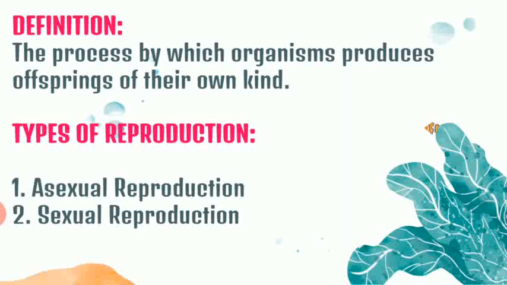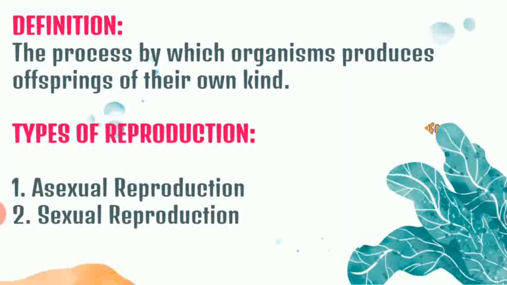So reproduction is the process by which organisms produce offspring of their own kind. What does that mean? That means when a human being reproduces, it forms a human being. When a tiger reproduces, it forms a tiger. When a bacteria reproduces, it forms a bacteria. So you see, different living forms are required to produce their young ones of their own kind. This process is called reproduction.